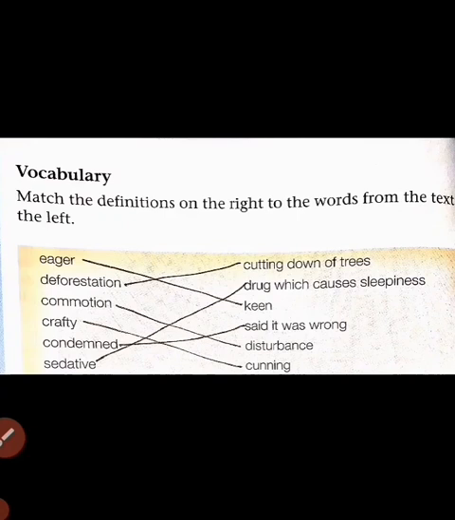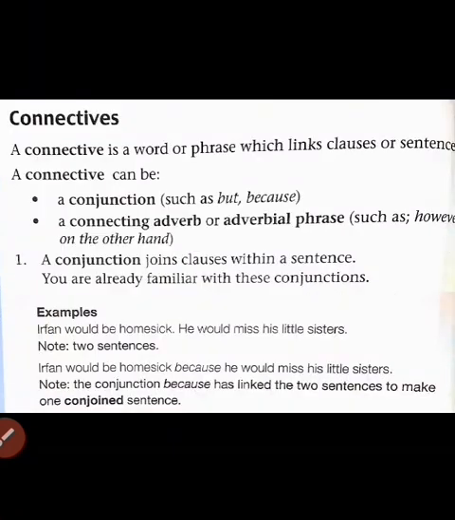Eager, keen. Deforestation, cutting down of trees. Commotion, disturbance. Crafty, cunning. Condemned, said it was wrong. Sedative, drug which causes sleepiness.